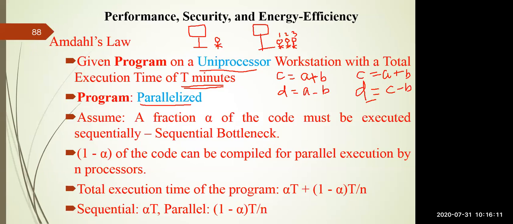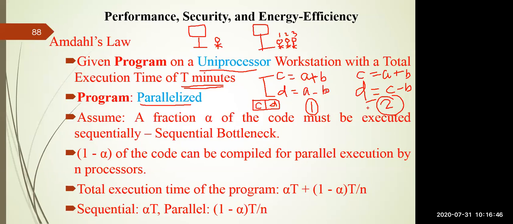and in the second statement you are mentioning D is equal to, let's say, C minus B. So if you see these two programs, program number one and program number two, I would like to mention that here you have to give the value of A and the value of B, then only you can calculate the value of C. In these instructions also you have to give the value of A as well as B in order to calculate the value of D. So these two statements can be run parallelly because they require the data A and B. So if you have a two-core processor, you can execute the calculation of C here and execution of D here.